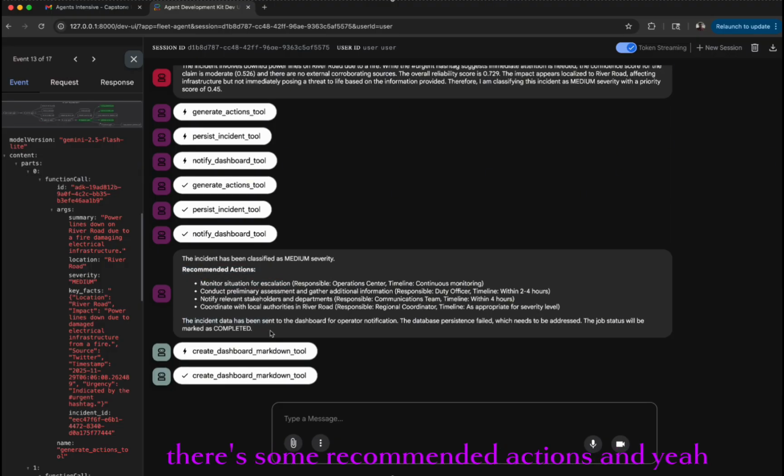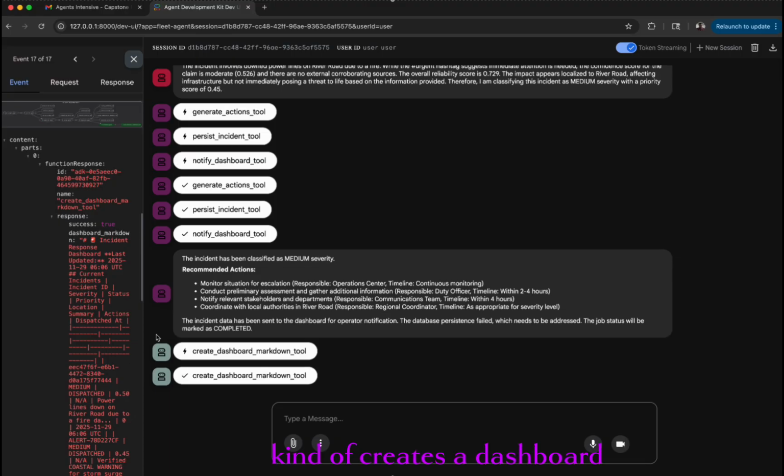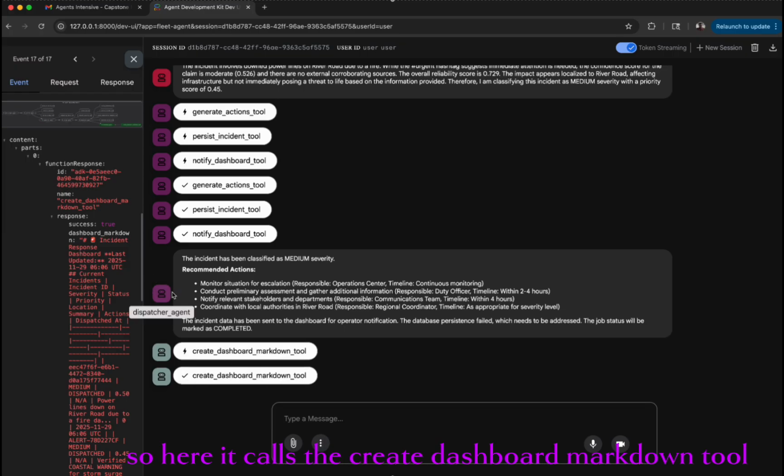And then the last agent, which for now is the dashboard agent, just creates a dashboard, a table of what is going on. So here it calls the create dashboard markdown tool.